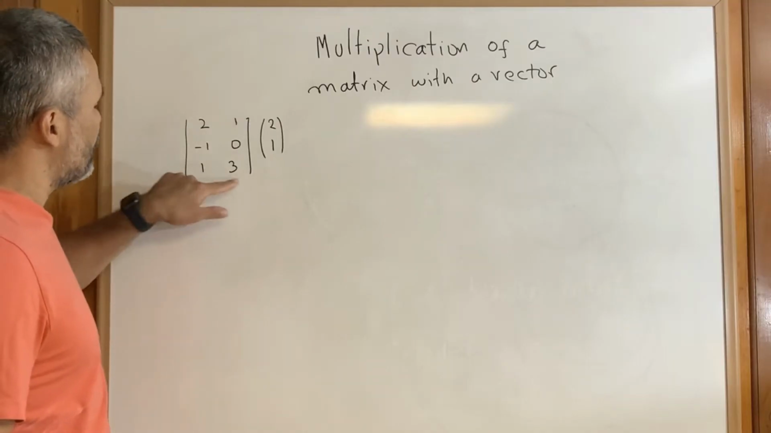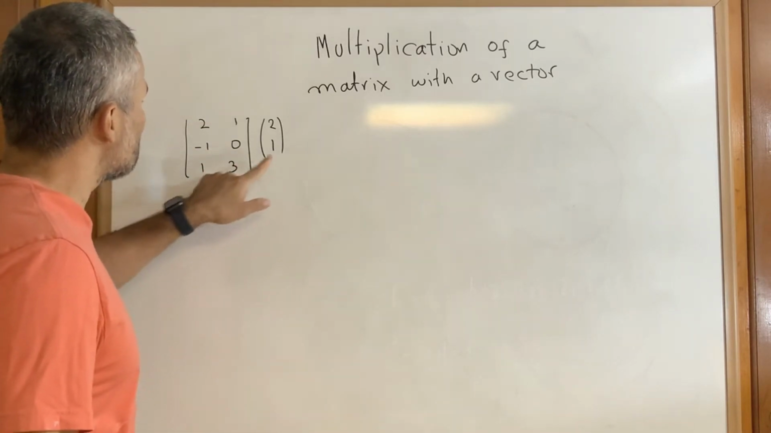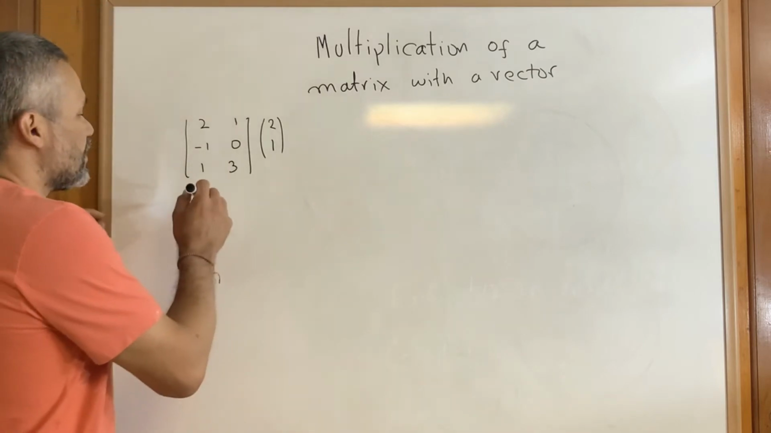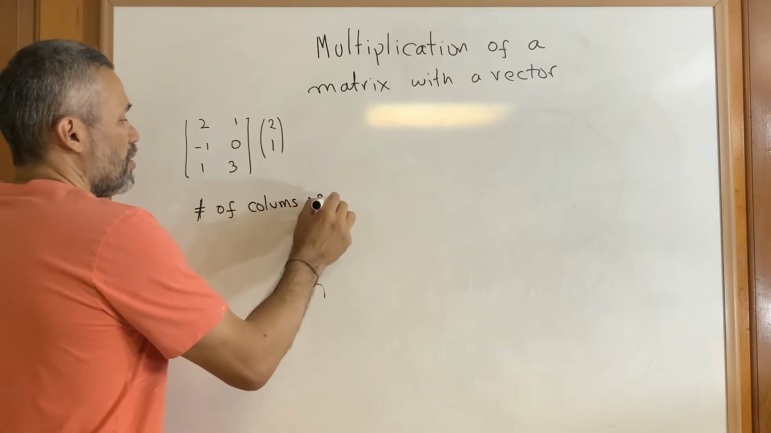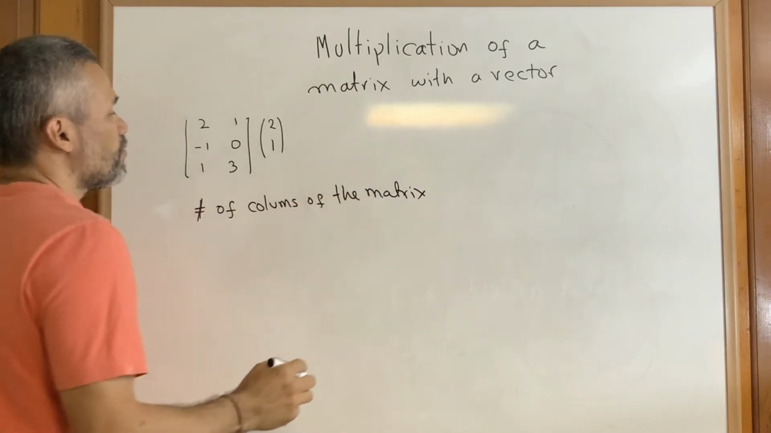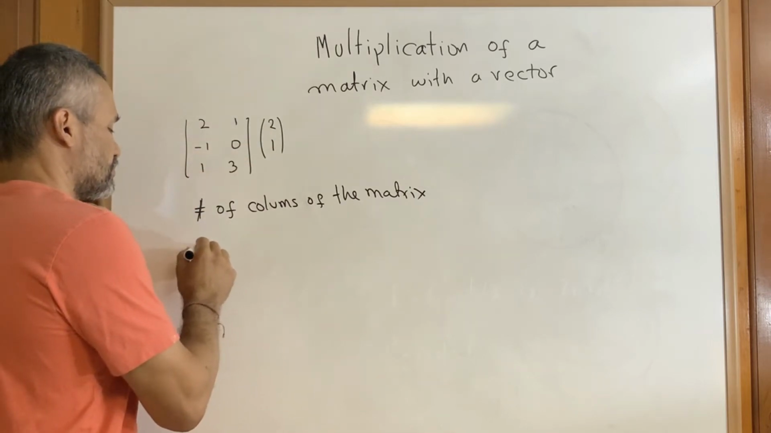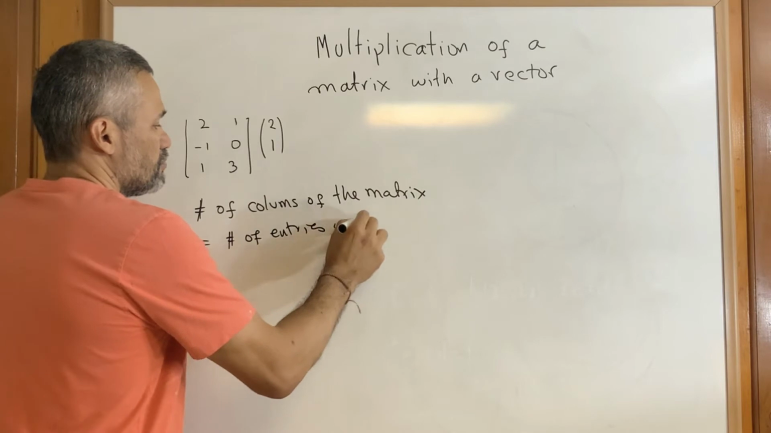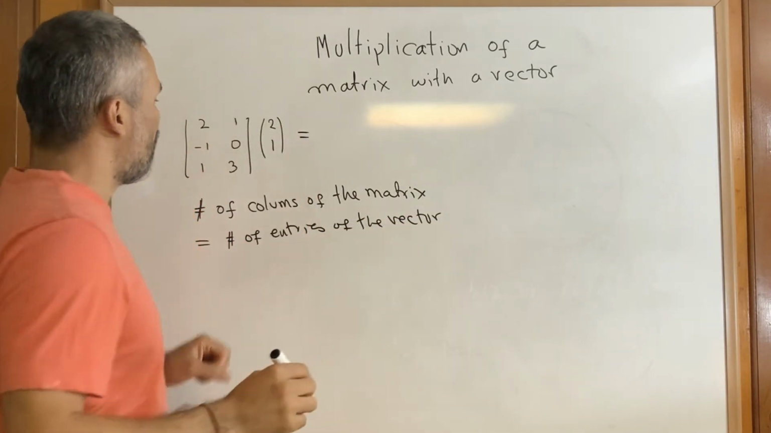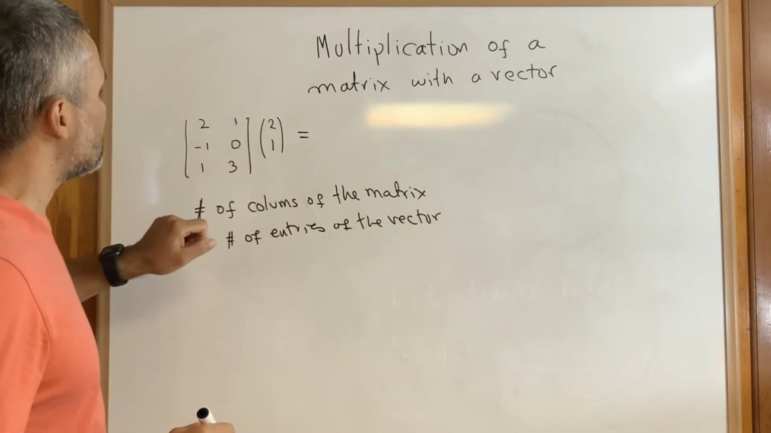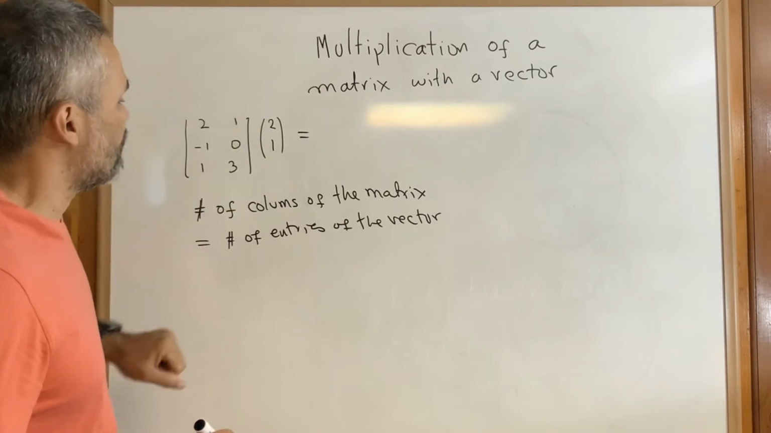Let's see the product of this matrix with this vector. The first observation is that in order for this product to be defined, we need the number of columns of the matrix to be equal to the number of entries of the vector. And then the definition of the product of this matrix with this vector is just the linear combination of the columns using as weights the entries of the vector.